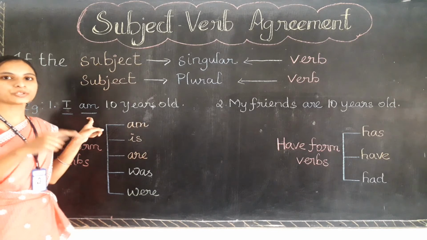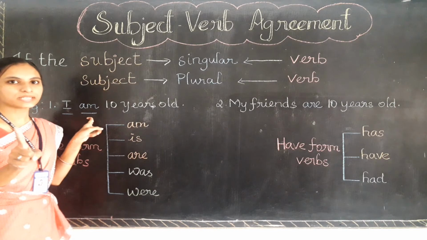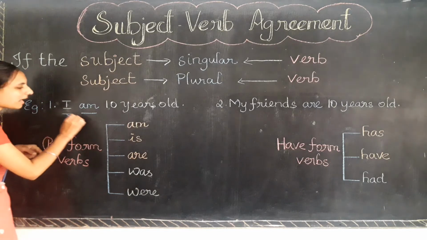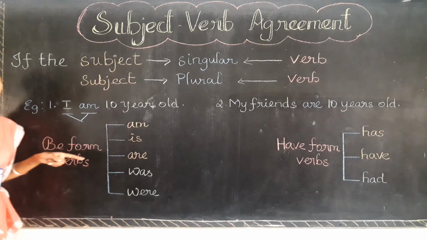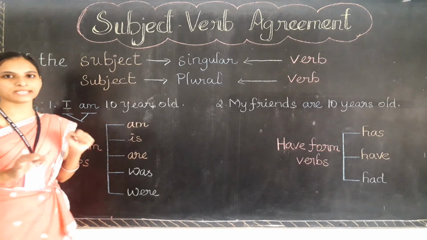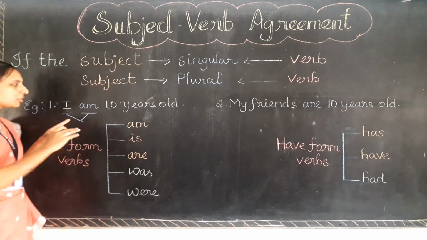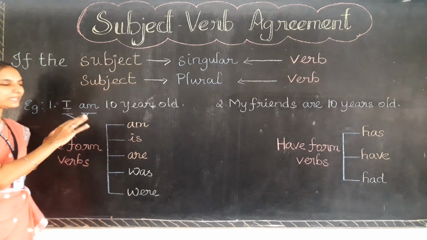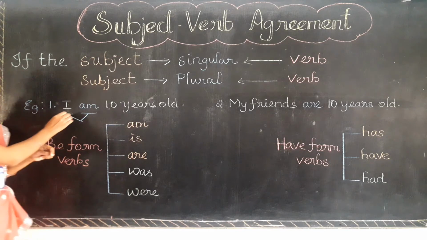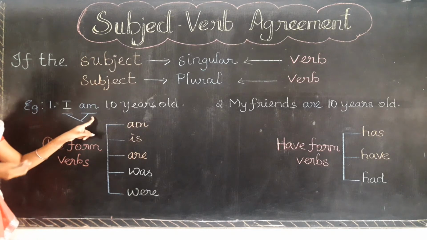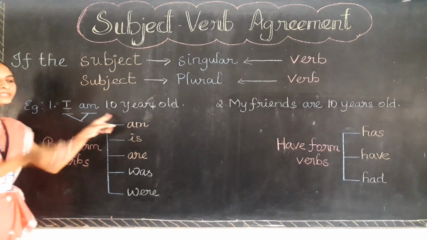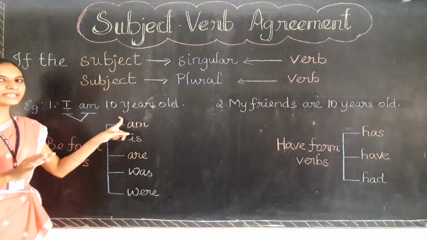So here both are agreeing to show the singular thing in a sentence. Are you clear, children? So this is how the agreement is happening here. Here the subject is singular, the verb also is singular. They are agreeing with each other to come in the singular form in a sentence.